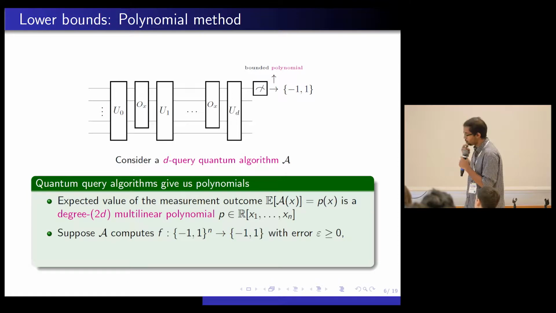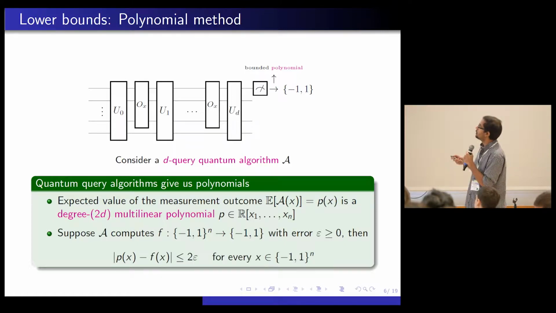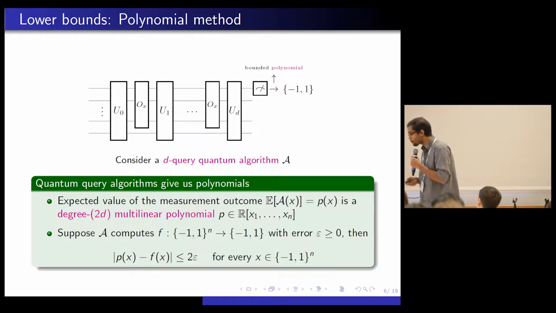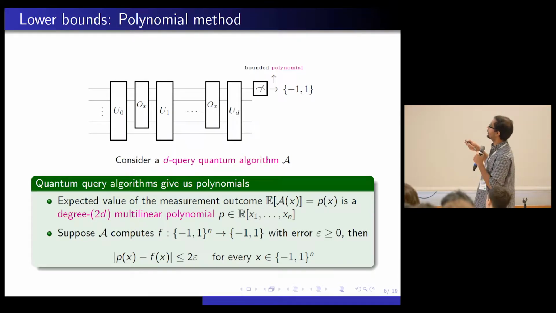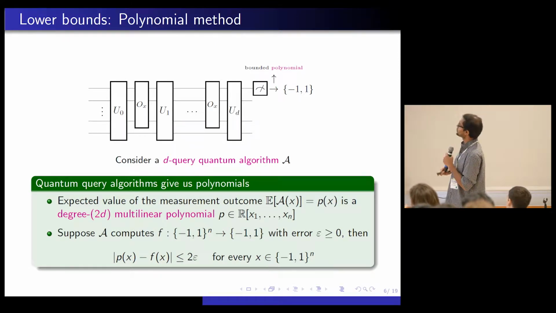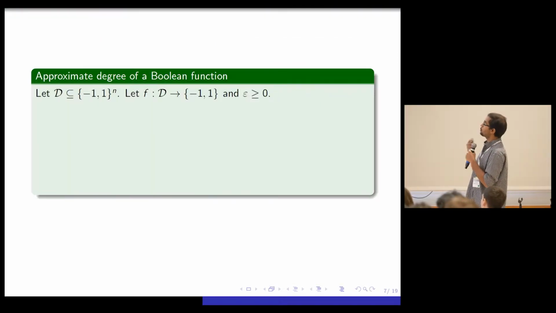And supposing this algorithm does a good job of computing the Boolean function f with some error, what follows is that this polynomial, which is the expected value of the algorithm's output, is close to f of x on all the inputs. So this is really their insight. If you have a D-query quantum algorithm, you get a degree 2D polynomial that satisfies this condition. Based on this, they looked at something called approximate degree.